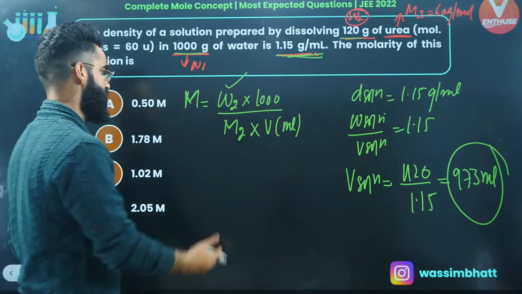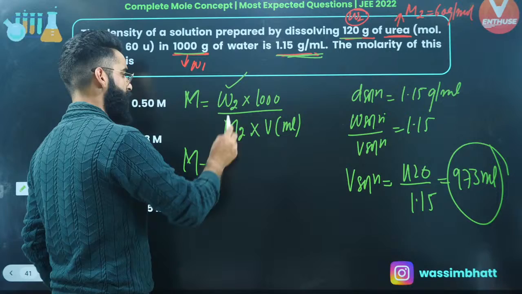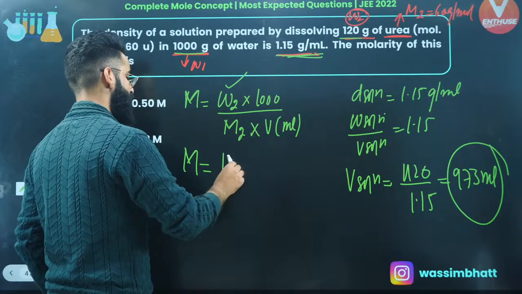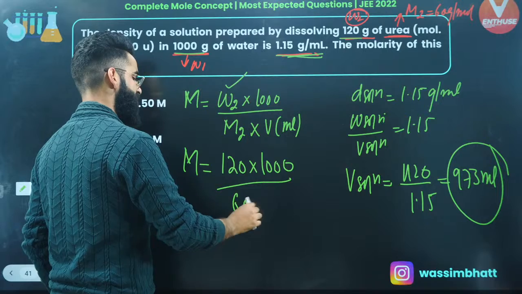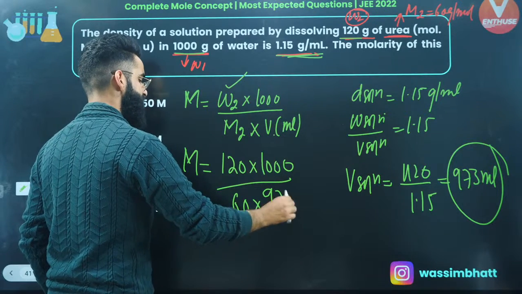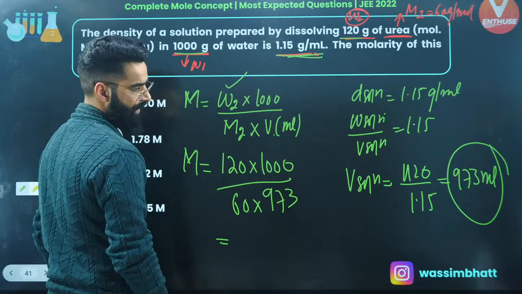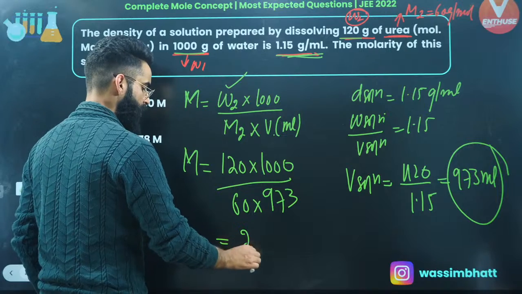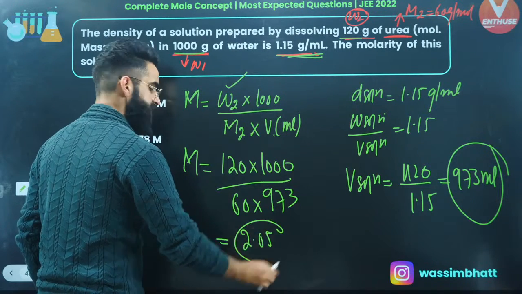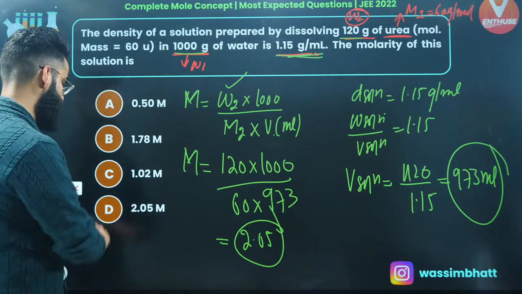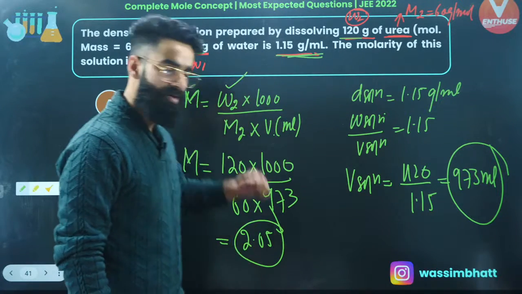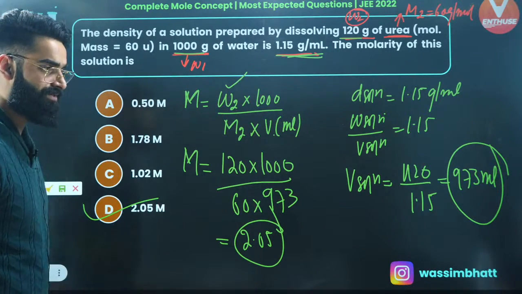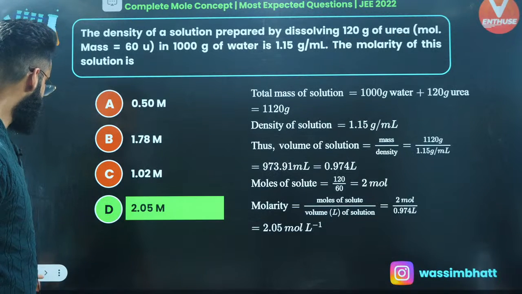You got the volume of solution. Every single parameter you got. M is equal to W2, the mass of solute, 120 grams, multiplied by 1000, divided by molar mass of solute, 60 grams per mole, multiplied by volume of solution, 973. When you solve this, the value comes out to be 2.05. So 2.05 is basically going to be the molarity of the solution, which is option D. I'm sure it's again clear to everyone, right? Perfect, guys. Is it clear to everyone? Fast. Let me know quickly in the chats.